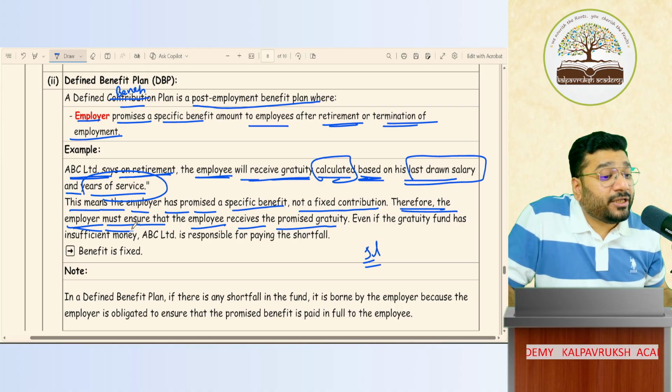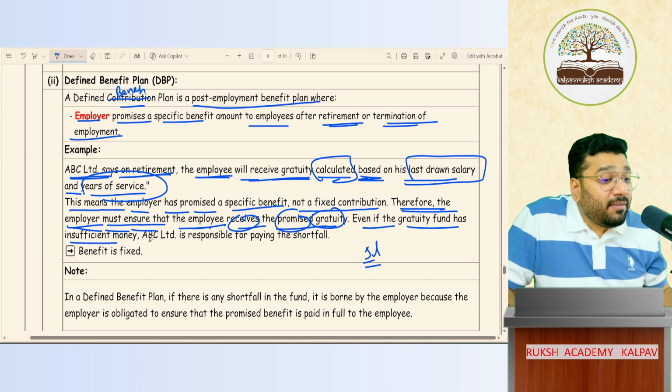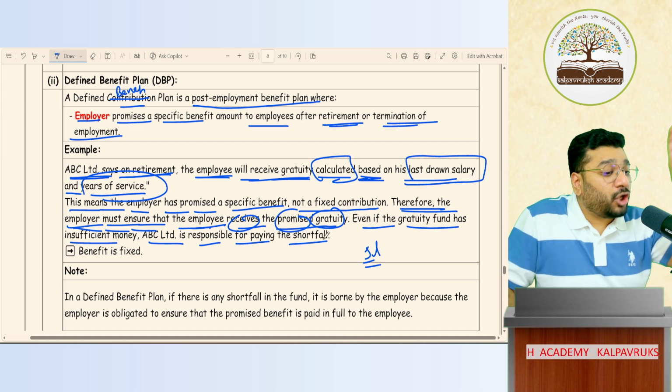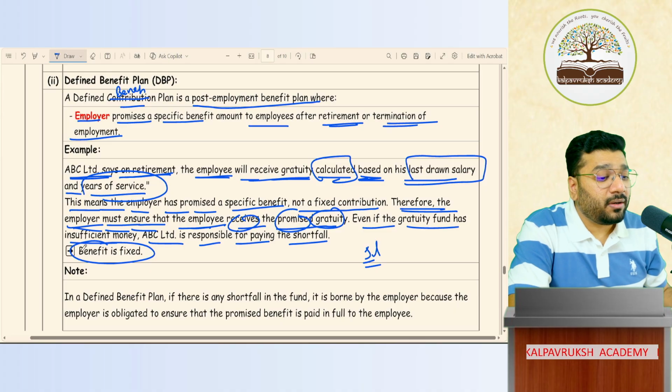Therefore, the employer must ensure that the employee receives the promised gratuity. Even if the gratuity fund has insufficient money, ABC Limited is responsible for paying the shortfall. Such a kind of plan is called a defined benefit plan. It is a fixed benefit. Got it? Not got it?